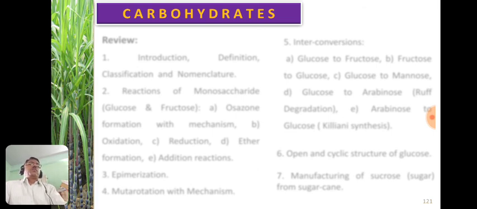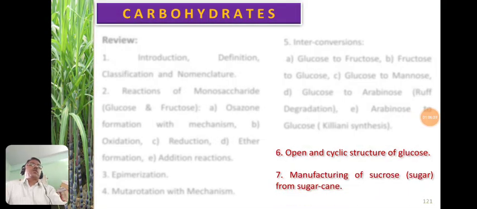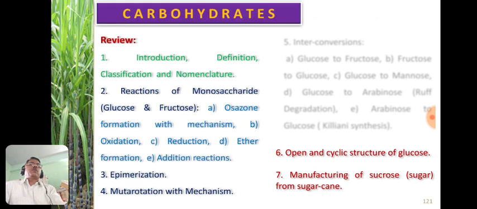With this final step we have completed this chapter, carbohydrates. Today we have studied the open and cyclic structure of glucose, and the manufacturing of sucrose, that is sugar, from sugar cane in brief. In my previous lectures we studied the introduction, definition, classification of carbohydrates and nomenclature of monosaccharides according to the IUPAC system.